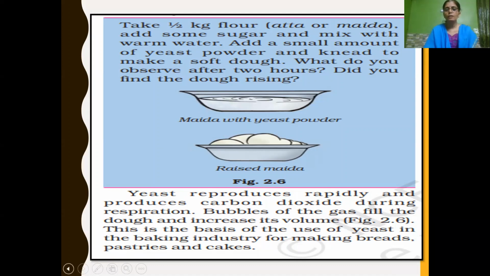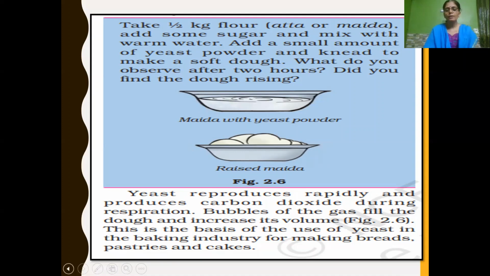So during respiration, carbon dioxide gets released. The yeast multiplies, as well as respires. During respiration, carbon dioxide is released, and the bubbles of the gas get caught in the dough, and that is why its volume increases.